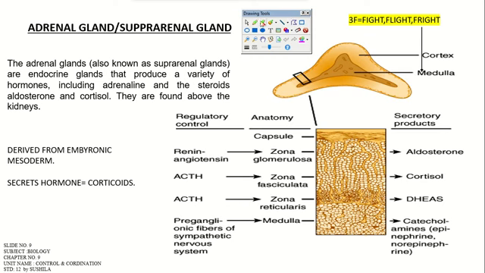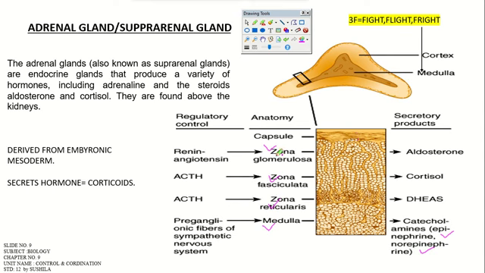Right now, here on your screen you can see the anatomy of the adrenal gland, where certain cells are shown inside the tissues: the first one is zona glomerulosa, the second one is zona fasciculata, the third one is zona reticularis, and the medulla part is also there, where preganglionic fibers of the sympathetic nervous system act as a regulatory control and produce what type of hormone? Catecholamines, that is epinephrine and norepinephrine.